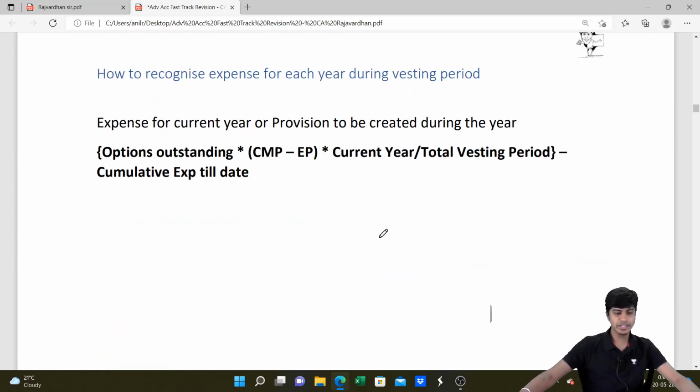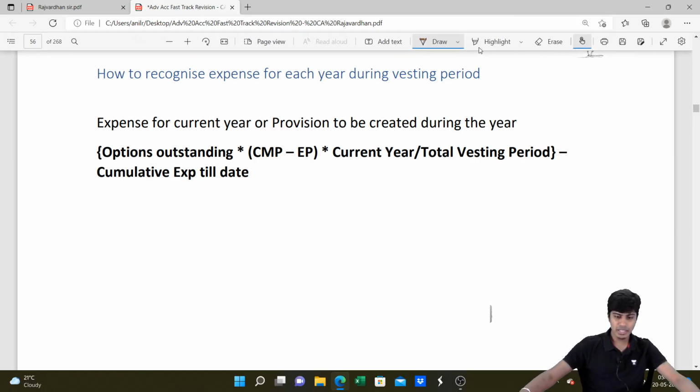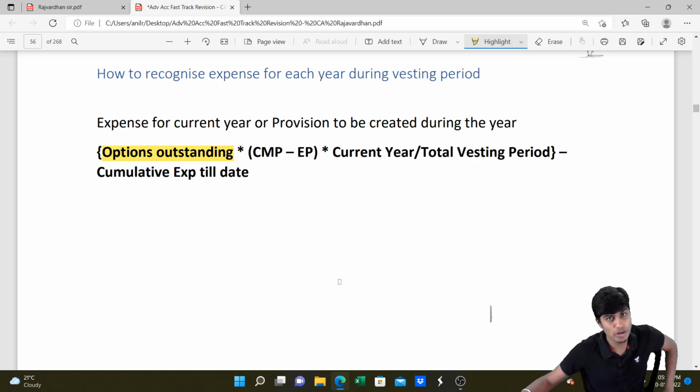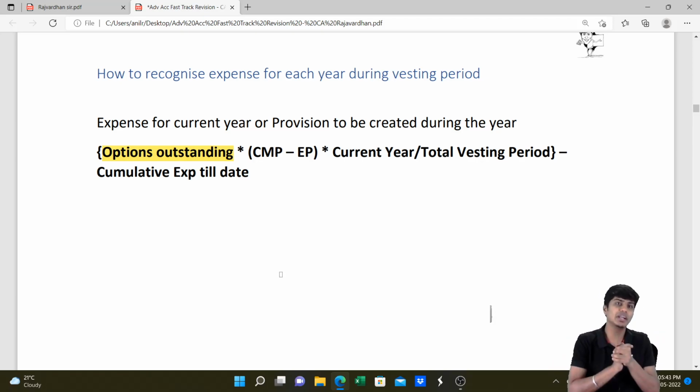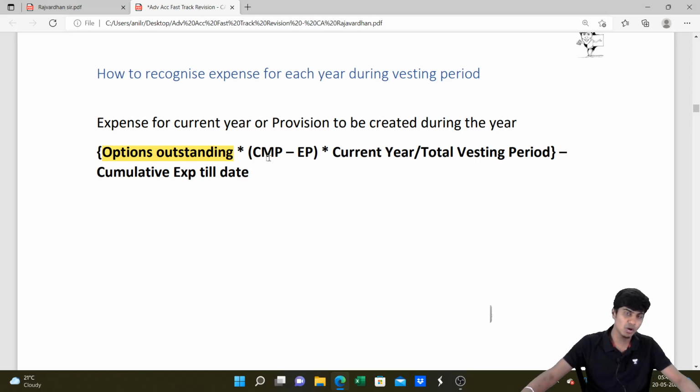Come on. Let's quickly see how we compute such amount of expense. Amount of expense should be computed like this. You take the outstanding options, meaning total employees less the number of employees who have left. If you take the total employees less the number of employees who have left, you will get the number of employees working. That you multiply with the number of options eligible for each employee. When you multiply, you get options outstanding in total. For this, you need to multiply with intrinsic value. How do we get intrinsic value or employee compensation expense? It is the current market price minus the exercise price. That is the differential amount which we need to treat as expense.